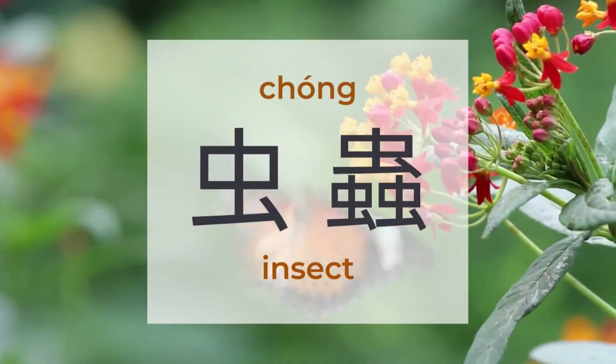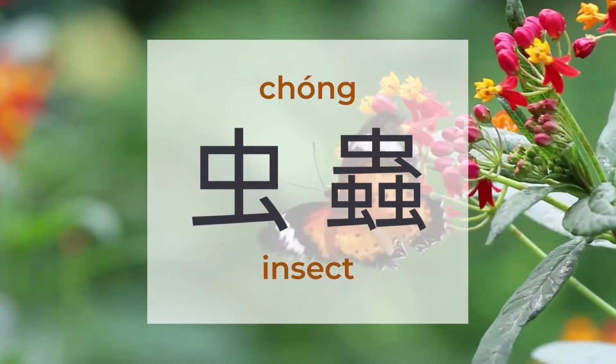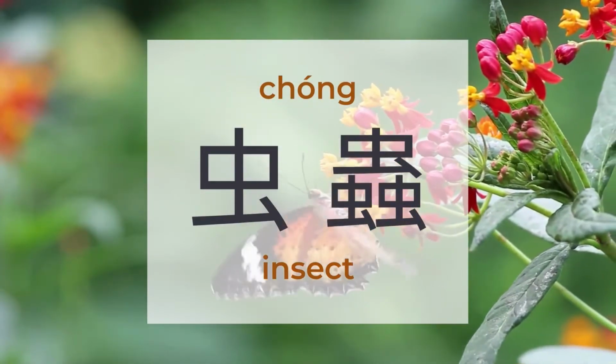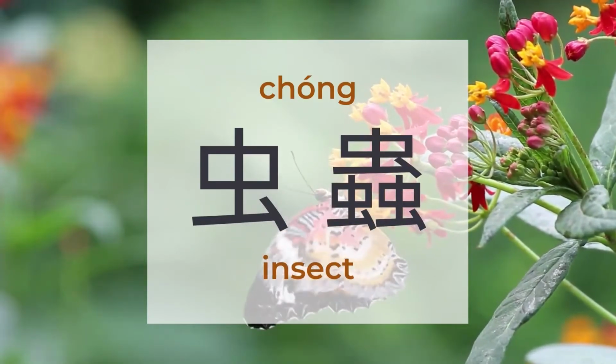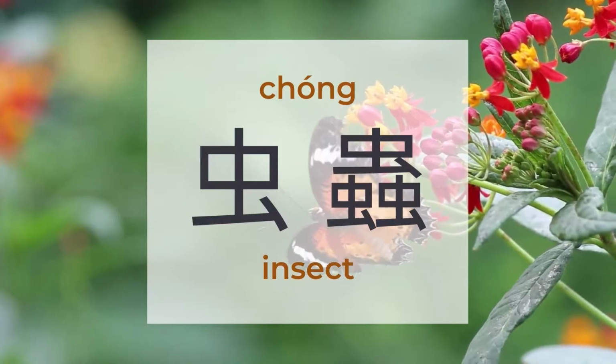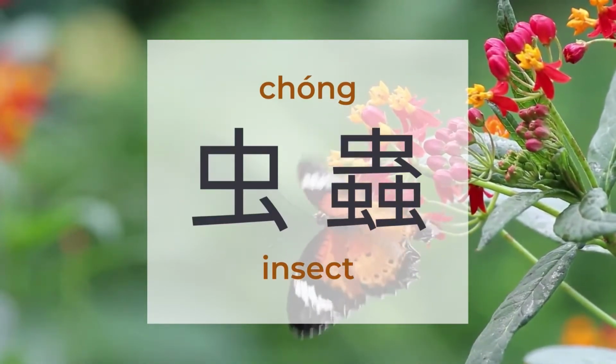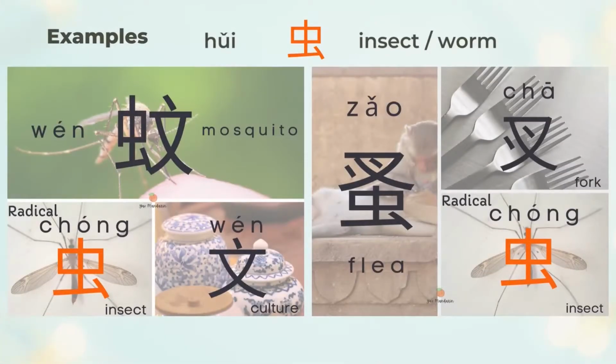There is one form in insect, and 虫 often shows on the left side of the characters. Mostly we don't use 虫 alone. When we indicate insects, we use the three insects 蟲. 蚊 is a mosquito. 蚊 is the left 虫 insect and the right 文 culture. 文 is the phonetic of 蚊. 蚤 is a flea. 蚤 is the top 叉 fork and the bottom 虫 insect.